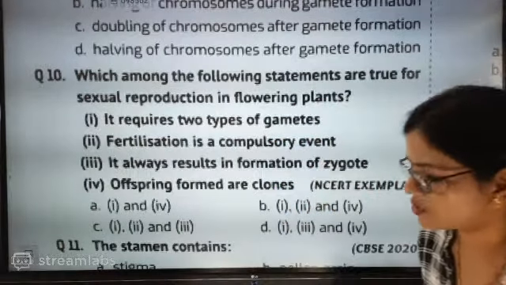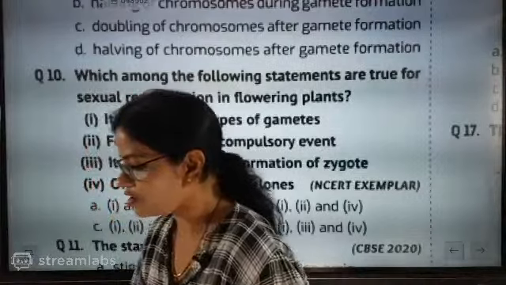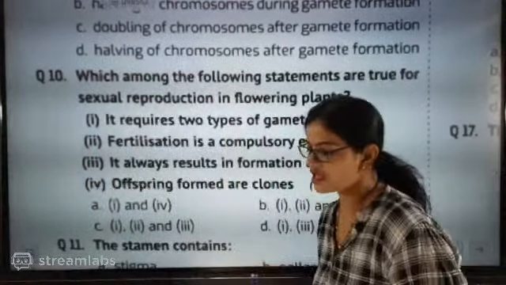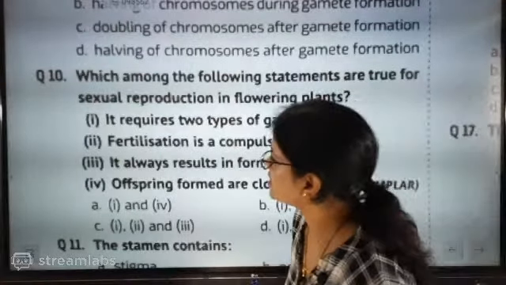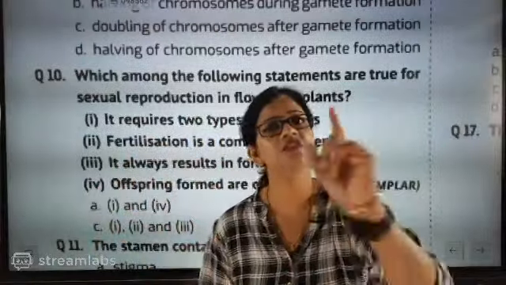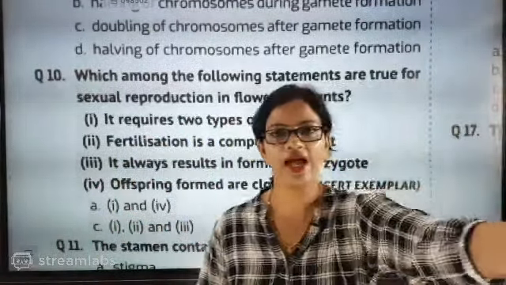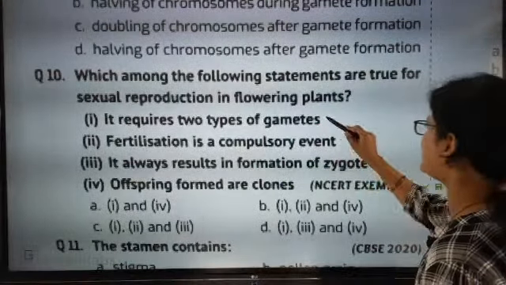I am definitely not going to be happy with all the statements, but some statements I'll 100% be able to accept, but not all. So what is the correct answer here? Quickly say the correct answer. Requires two types of gamete: 100% sexual reproduction requires male gamete and female gamete. So this part is absolutely going to be yes.